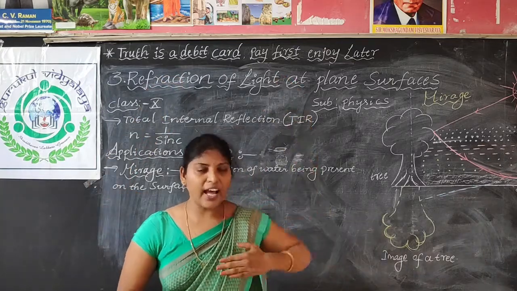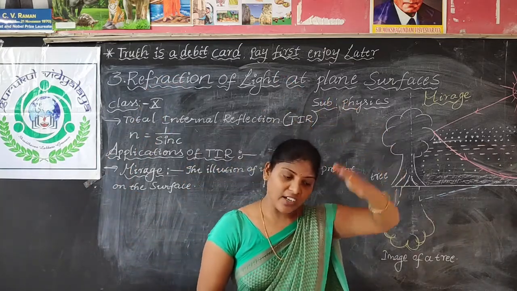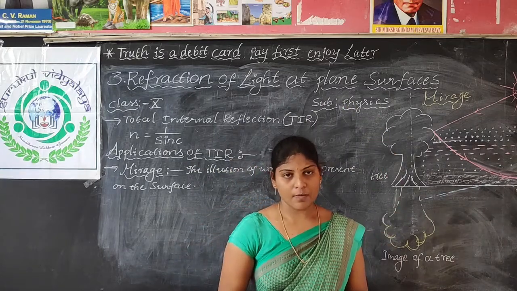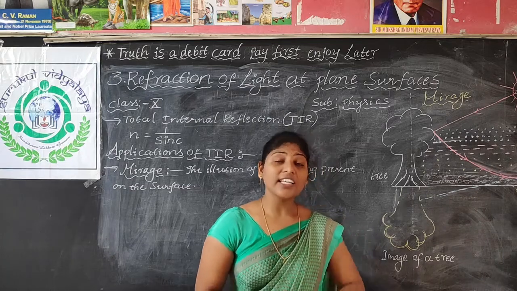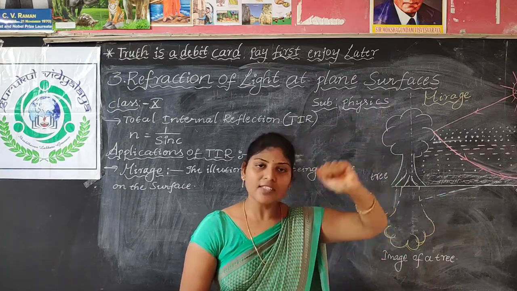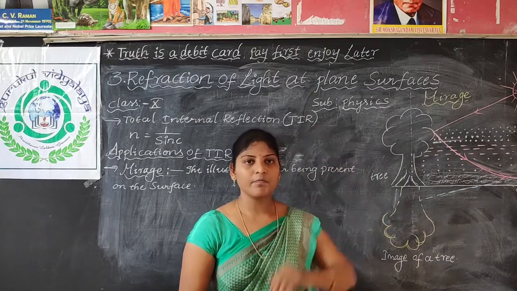Between the sun and our earth there is a lot of atmosphere. Is the atmosphere from earth to sun the same medium?